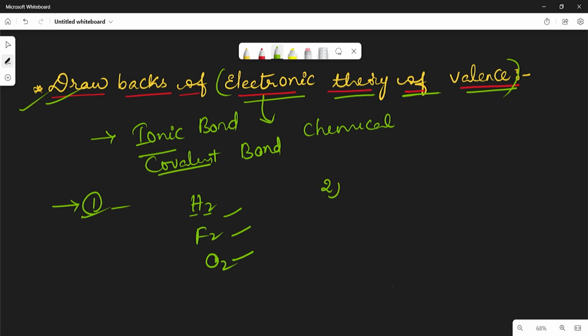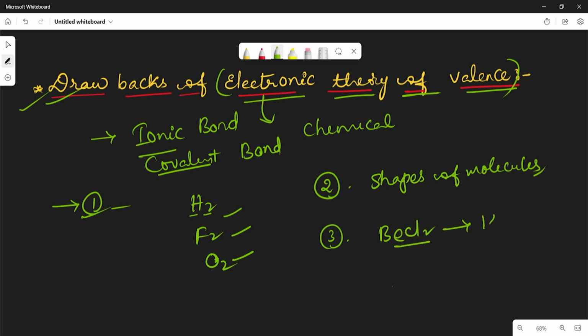And there is a second drawback. This theory could not explain the shapes of molecules. So that is one more drawback. In case of beryllium chloride, the bond angle is 180 degree.